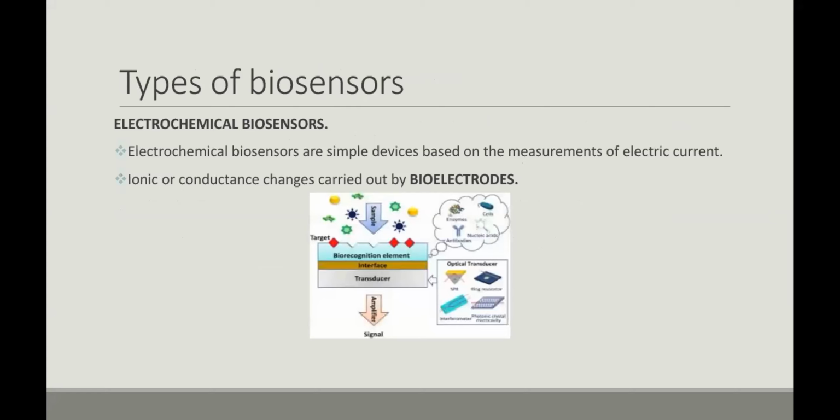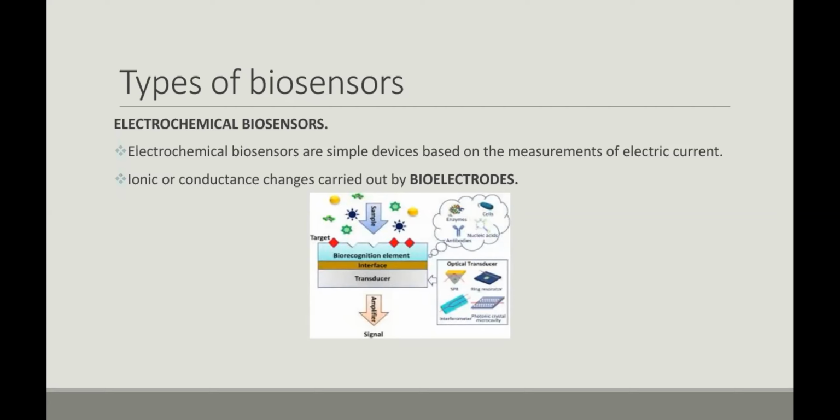As we go through the types of biosensors, they are classified into three main types: electrochemical, physical, and optical biosensors. Electrochemical biosensors are simple devices used for the measurement of electric current. Here the biological material interacts with the transducer to give an electrical response, which is measured.